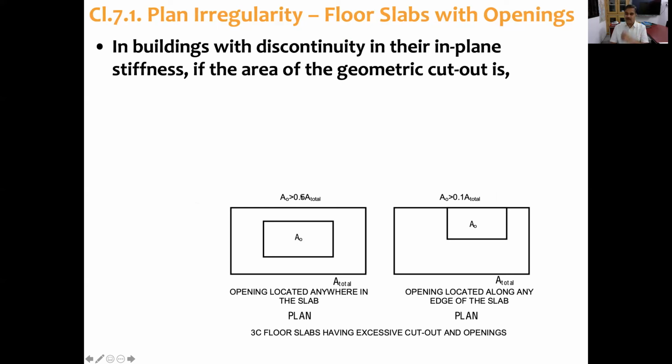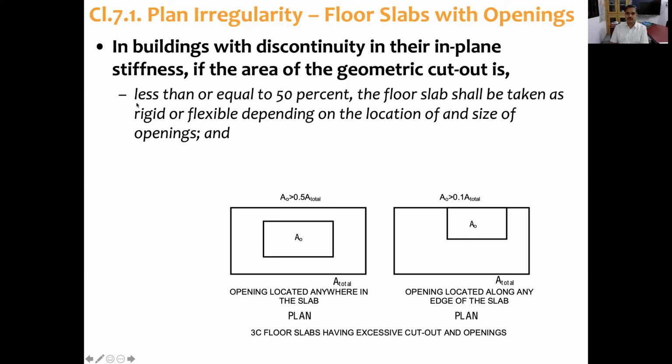If this is more than 50%, or if the cutout, even if it is less than 50%, is at the edge, then both these buildings or plans are said to have excessive cutouts and behave in a flexible manner.